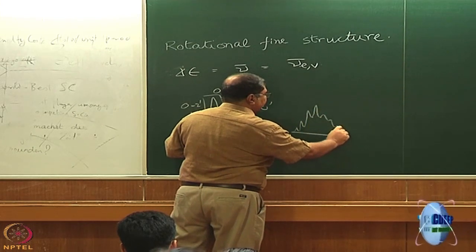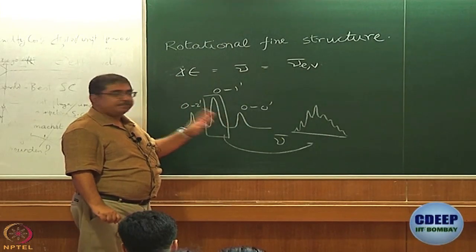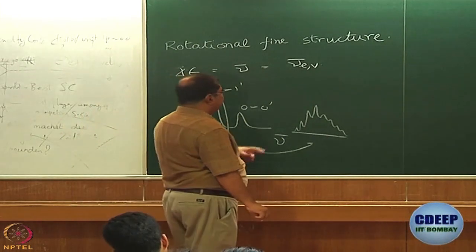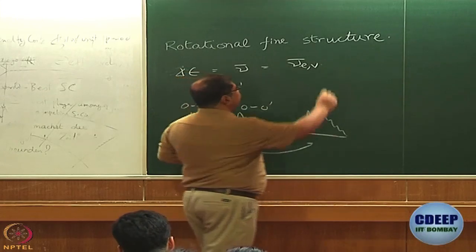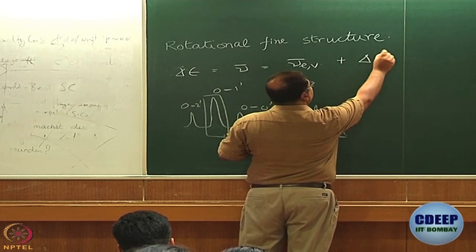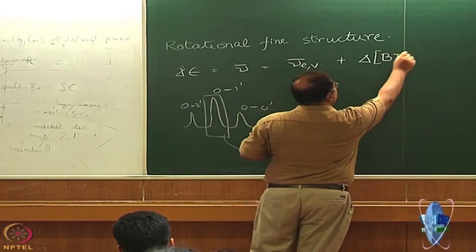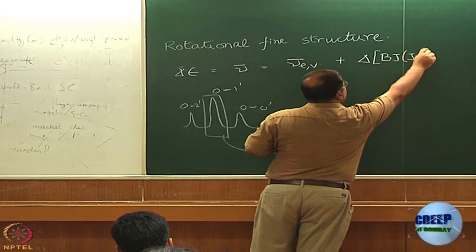Actually, it will have. This is the rotational fine structure. Okay. This is what we want to study, right. So, what will it be? In addition to this, there will be a term because of the rotational levels, and that is going to be delta B J into J plus 1.